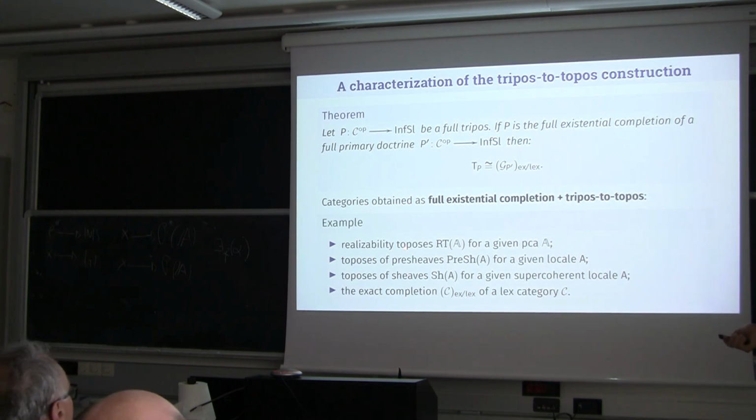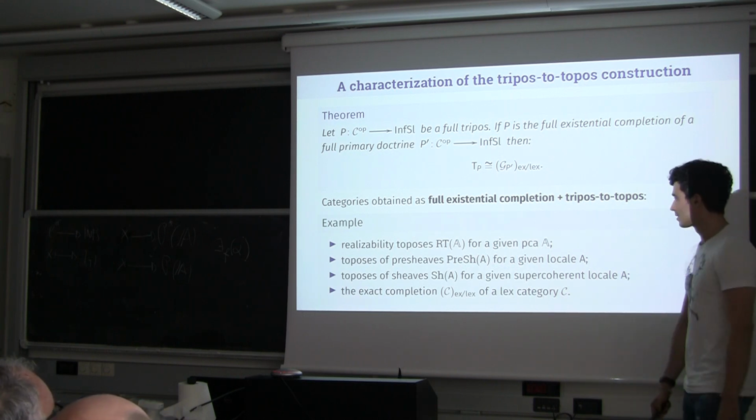Again, what we have is that, for example, these categories can all be obtained by combining the full existential completion and the tripos-to-topos. For example, in the case of realizability toposes, the Grothendieck category of the generators is precisely the category of partitioned assemblies.